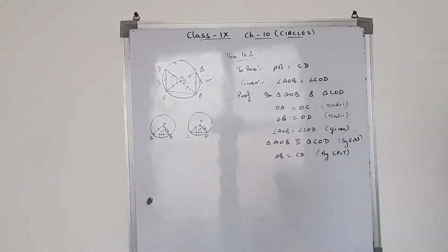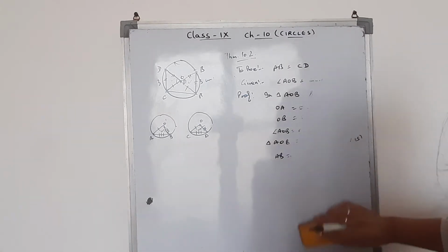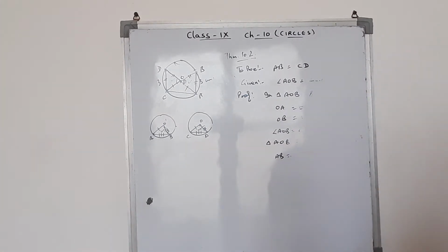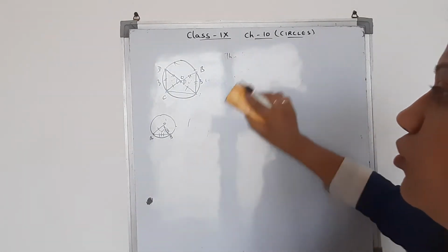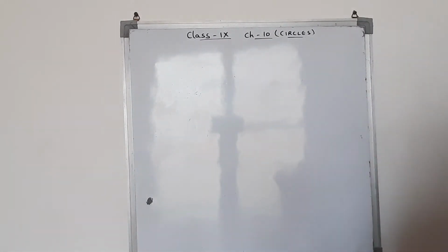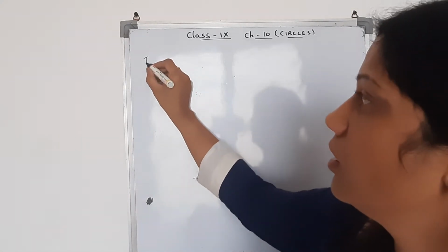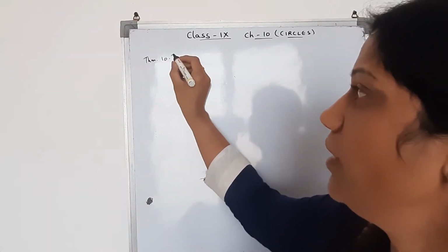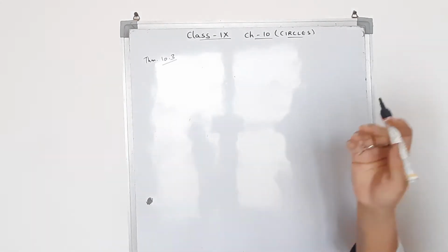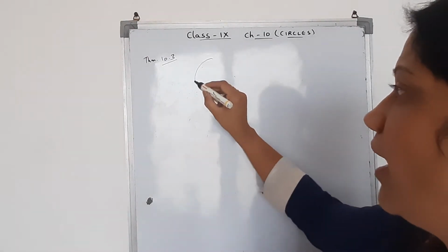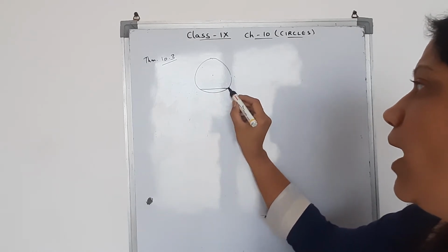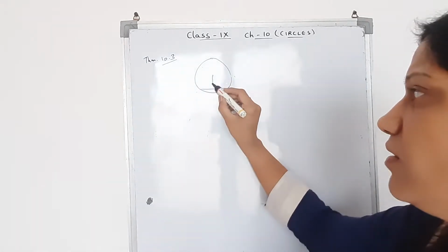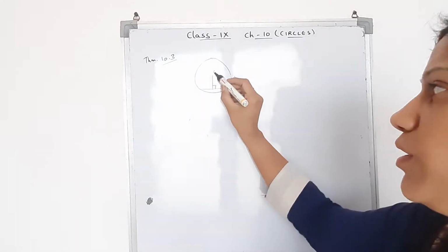Let's come to theorem 10.3. Theorem 10.3 says the perpendicular from the center of a circle to a chord bisects the chord. If we have a circle and we draw a perpendicular from the center of the circle, this is an important theorem.